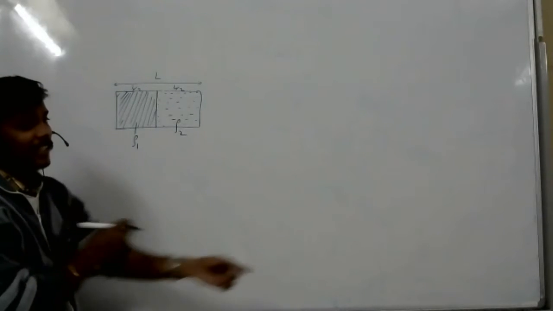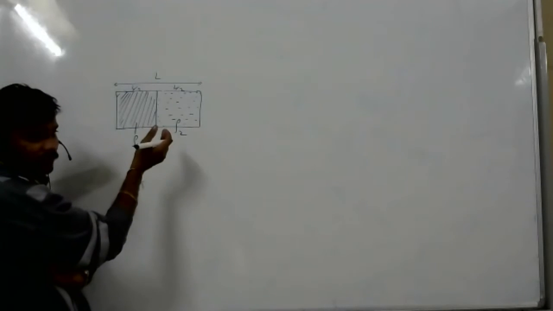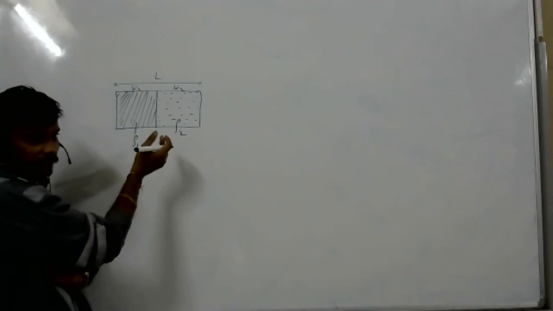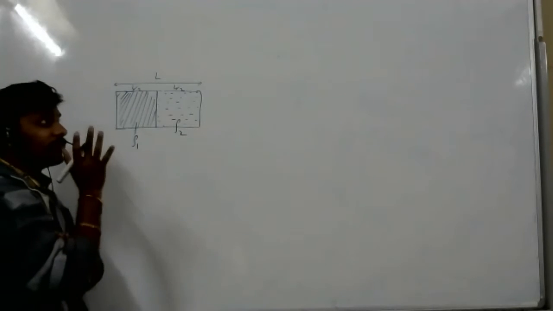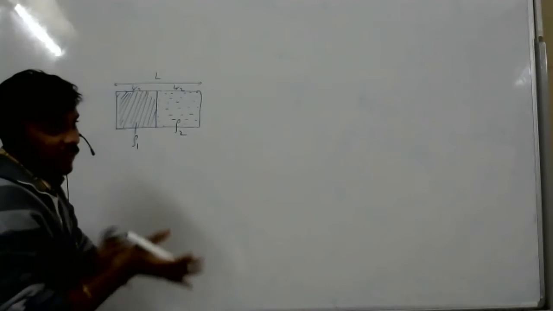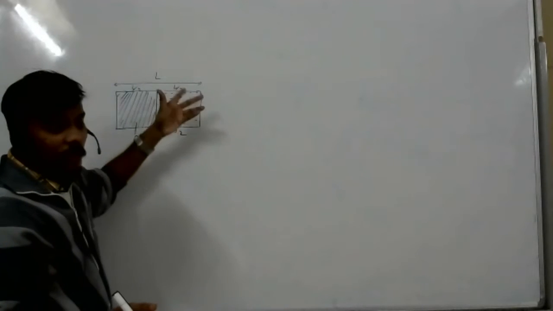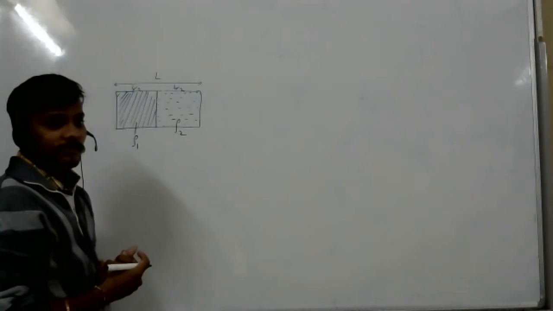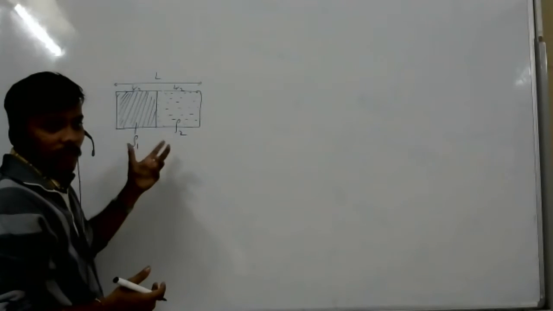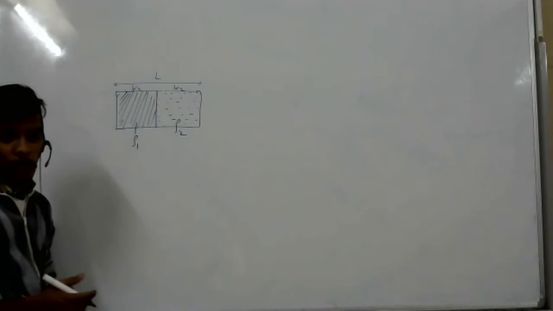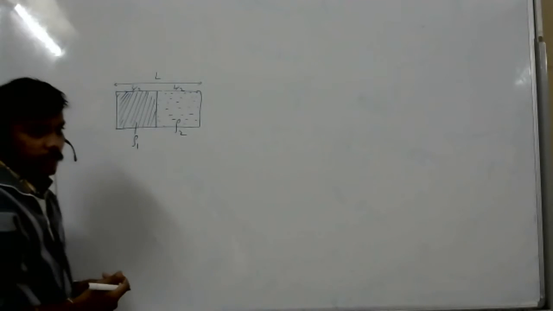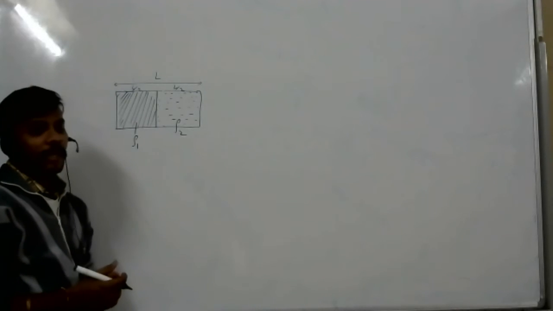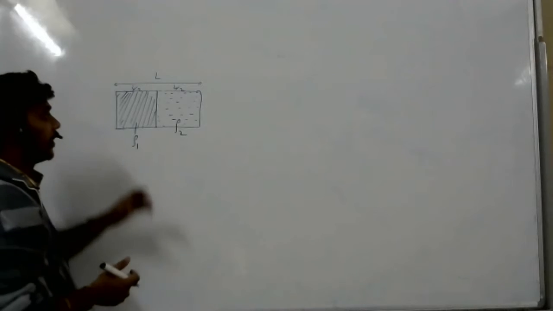Immediately, what idea will you get? Tell me, Aryan. So we don't have to find along the x-axis since it's already L by 2, right? L by 2, that you can't say, Aryan, because the total mass is not the same, no? Total mass is not the same, so you can't find it that way.